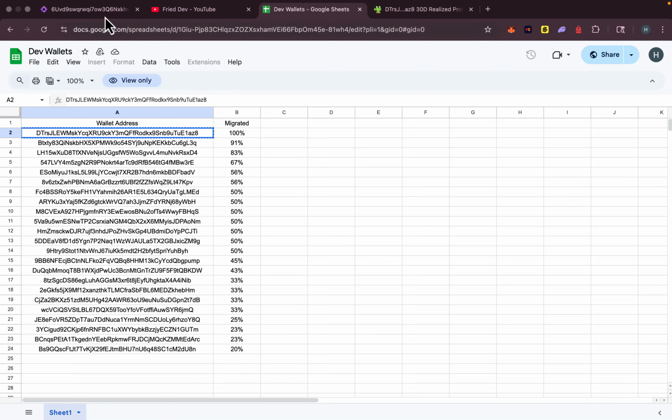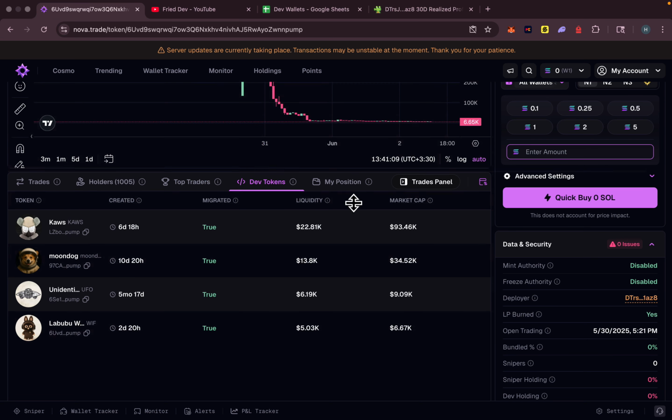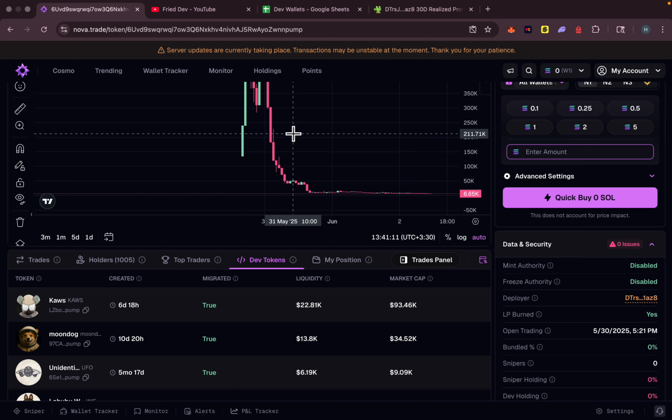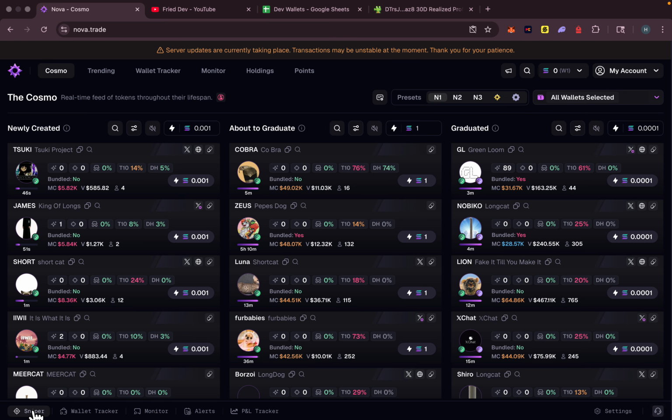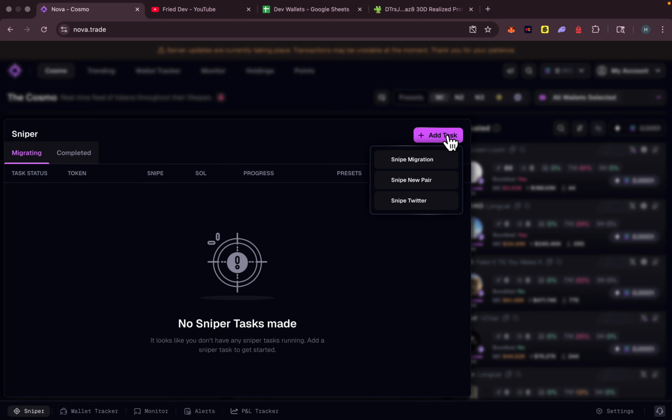But here's the important thing. By using Nova platform, you can actually snipe these developers' new token launches. Let me actually go to the main page. On the sniper section, we can actually add a task. You can snipe migration tokens, you can snipe new pairs, or you can snipe even Twitter handles. Let me actually explain each one of them.